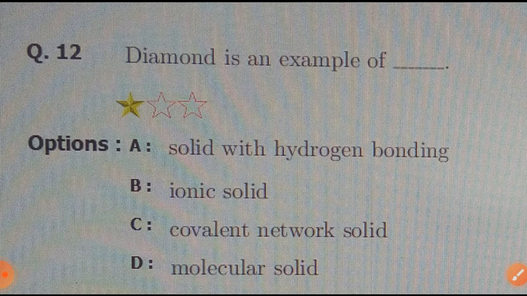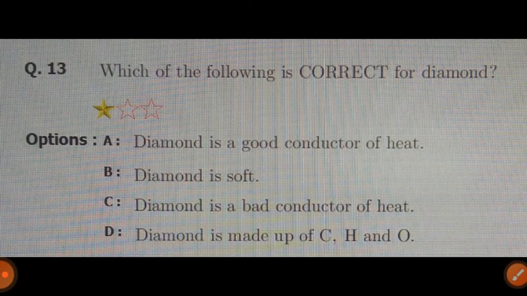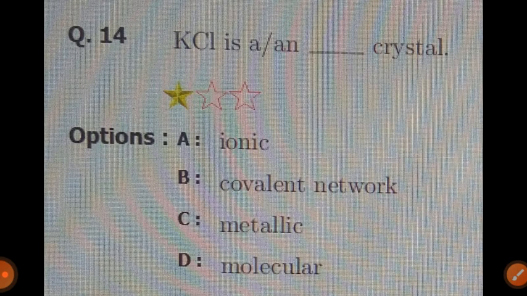Diamond is an example of. There are four options. 13. Which of the following is correct for diamond? 14. KCl is an crystal.